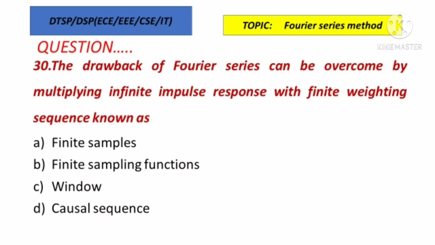So the infinite impulse response is multiplied by a finite weighting sequence called windowing sequence. So option C is the correct answer. So very easy to remember. We have three methods of FIR design: Fourier series, windowing and frequency sampling. To overcome the drawback of Fourier series method, we are going to windowing. The drawback of Fourier series method is Gibbs oscillation. To overcome the Gibbs oscillation, we are multiplying the infinite impulse response with window sequence.